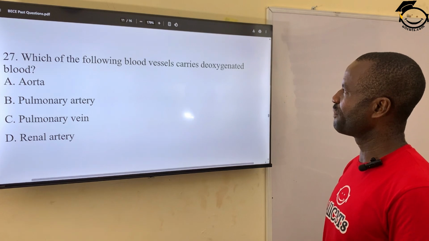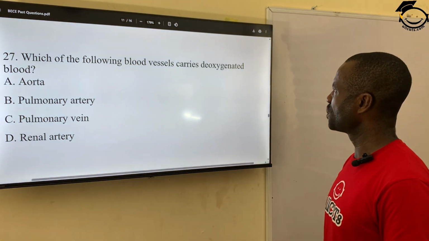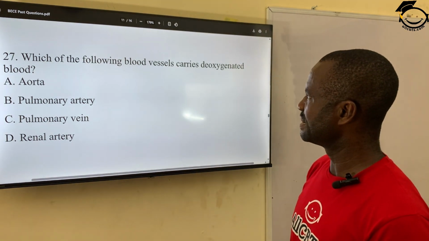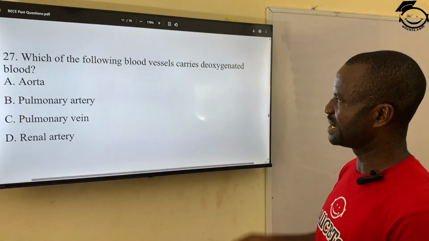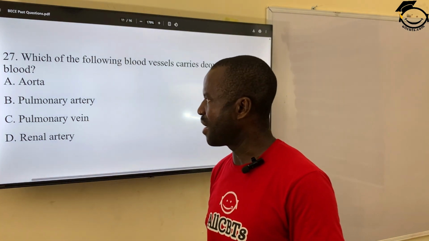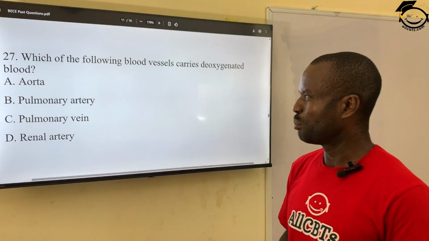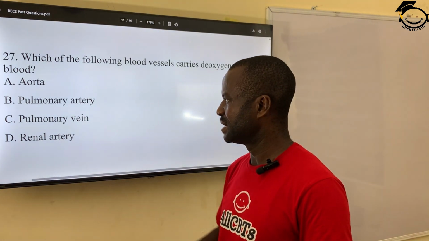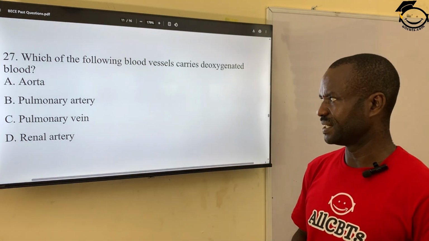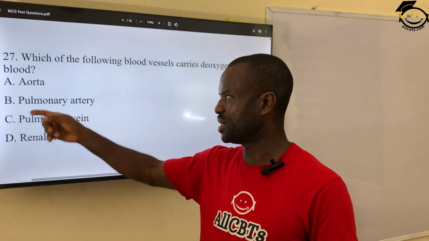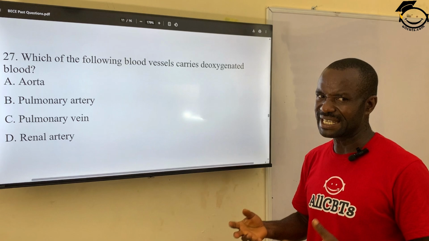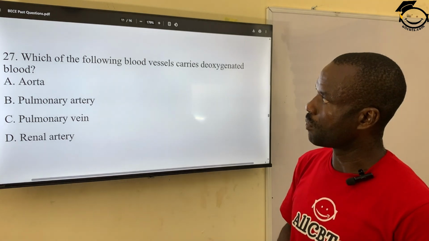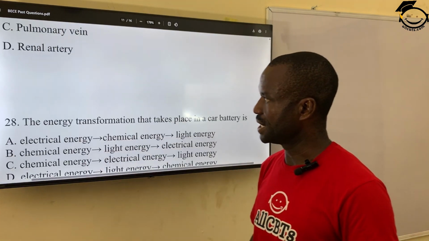27. Which of the following blood vessels carries deoxygenated blood? A, aorta. B, pulmonary artery. C, pulmonary vein. D, renal artery. The correct answer is B, pulmonary artery. They carry deoxygenated blood away from the lungs.